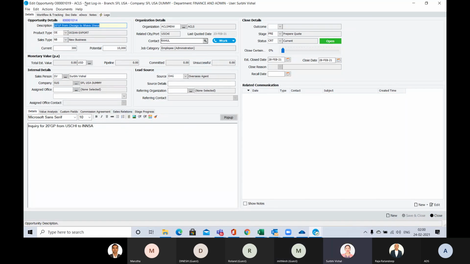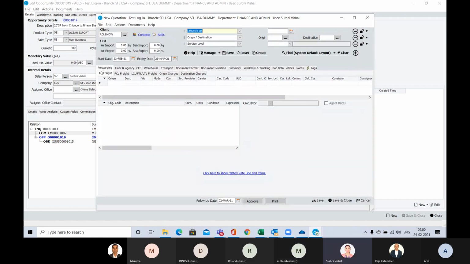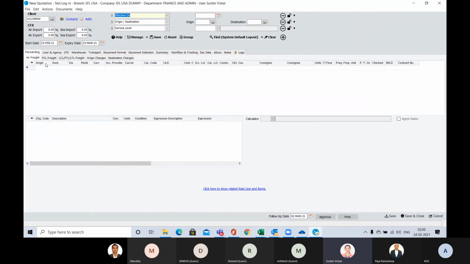So again, we will go to the opportunity, sales relations, and from here we can go to quotation. So this is the quotation screen. And here we have forwarding, air freight, FCL, LCL, origin charges, destination charges. So everything is bifurcated in the quotation, and for multiple trade lanes and multiple modes, you can quote in one go from here.